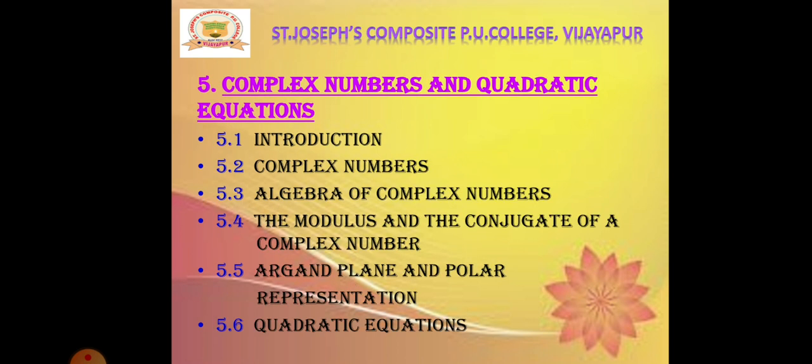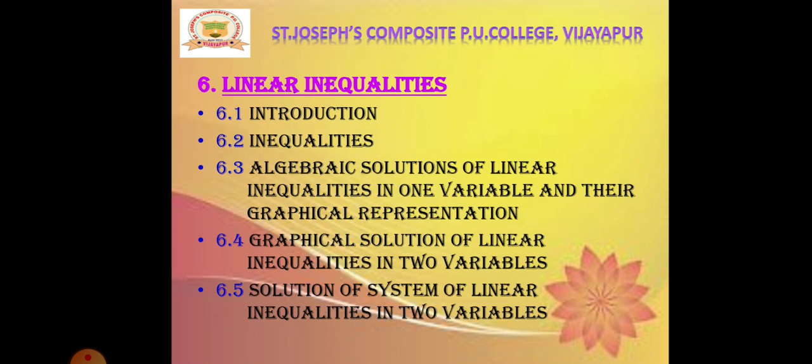Next chapter, fifth one, complex numbers and quadratic equations. Here we will learn about complex numbers, algebra of complex numbers, the modulus and the conjugate of a complex number, Argand plane and polar representation, and we will learn about quadratic equations. Next chapter, linear inequalities.